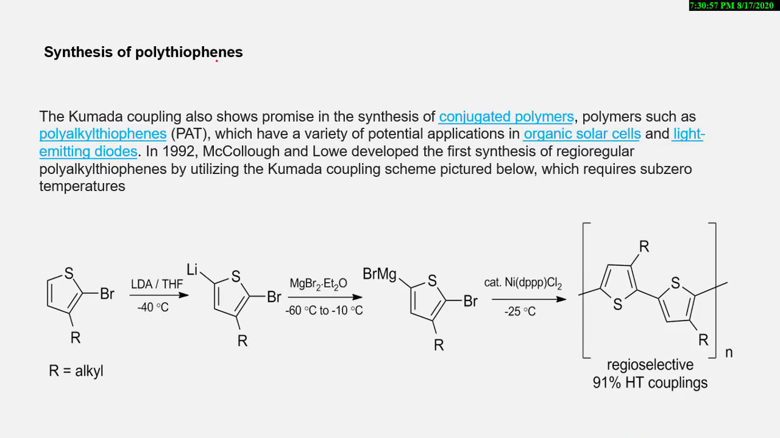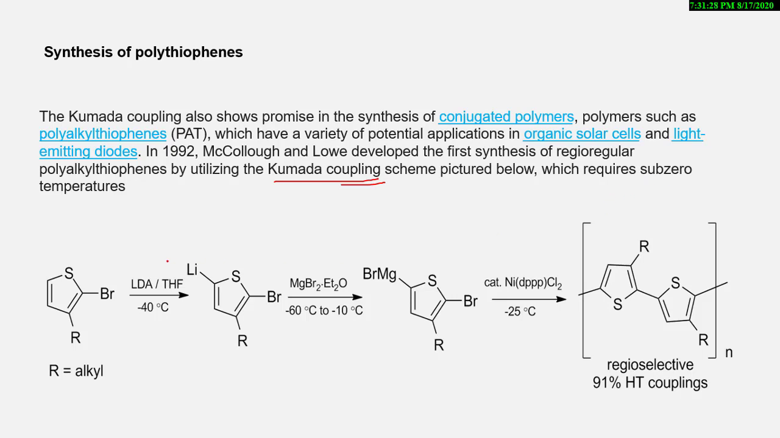The synthesis of polythiophene. This is one of the applications of Kumada coupling. The Kumada coupling also shows promise in the synthesis of conjugated polymers such as PAT, which is polyalkylthiophenes. There are a large variety of potential applications in organic solar cells and light emitting diodes, which is LED. In 1992, McCullough and Lowe developed the first synthesis of regioregular polyalkylthiophenes utilizing the Kumada coupling scheme, which